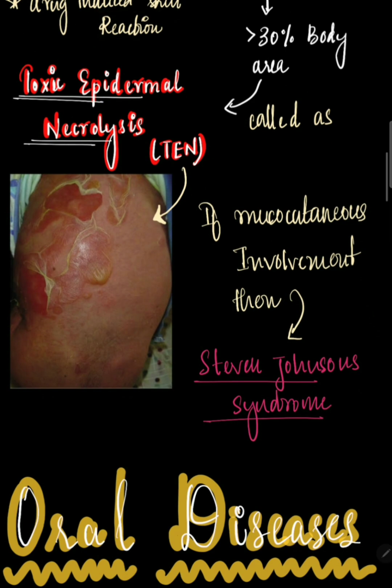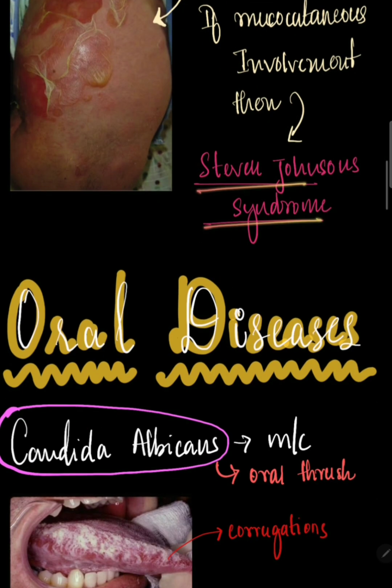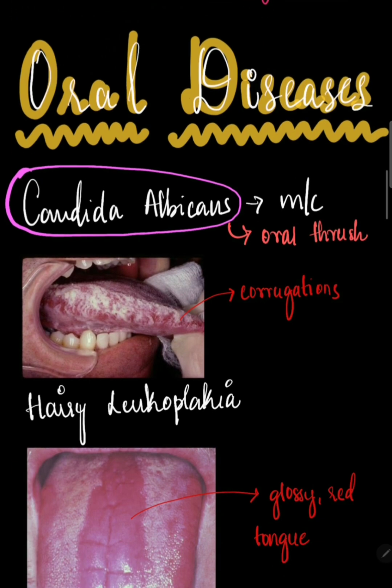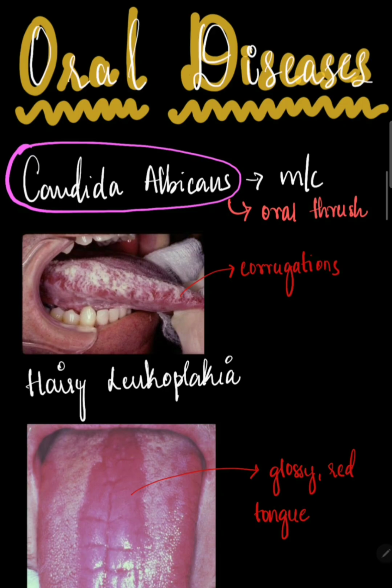Now, if the same reaction occurs with mucocutaneous involvement, where your mucosa is also involved and there is also cutaneous involvement, that's when we call it Stevens-Johnson syndrome. Then we come to oral diseases. The most common manifestation as an opportunistic infection would be oral thrush, oral candidiasis, which is caused by, as we all know, Candida albicans.